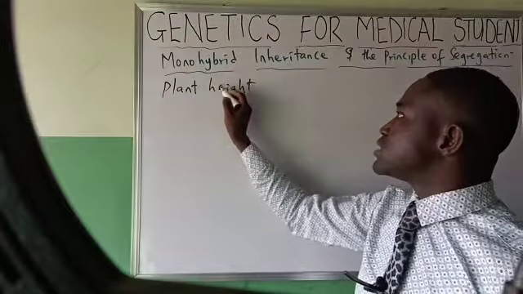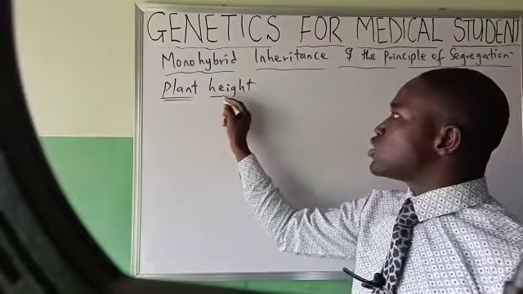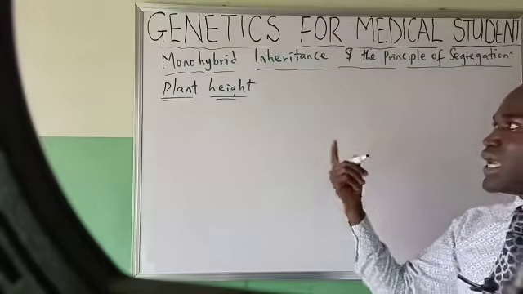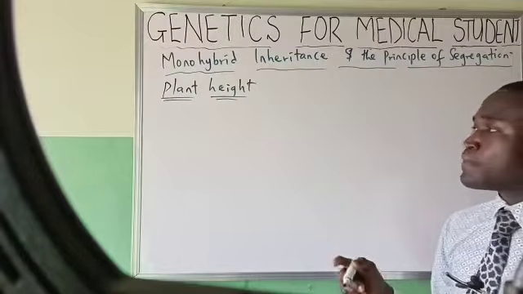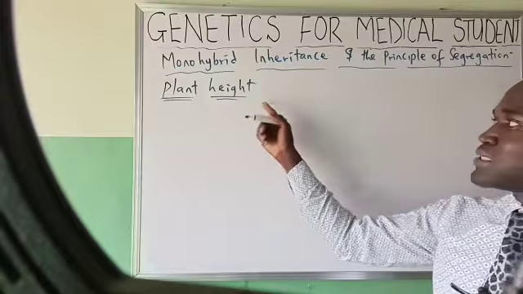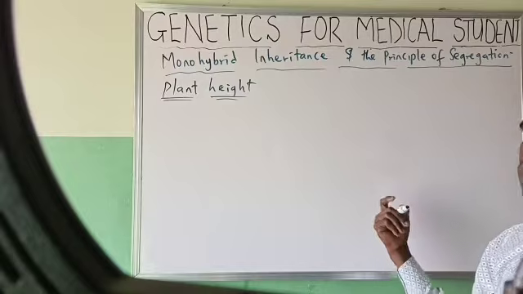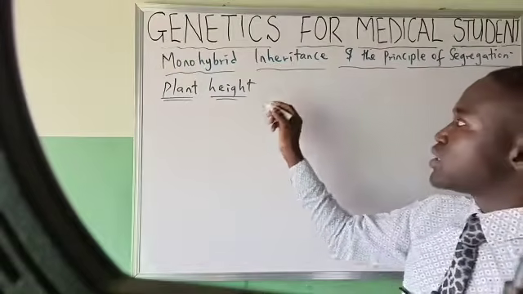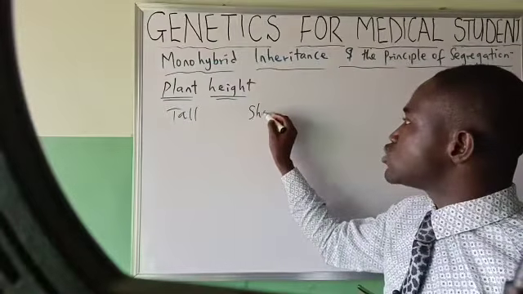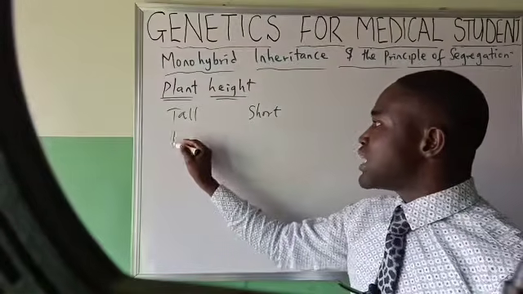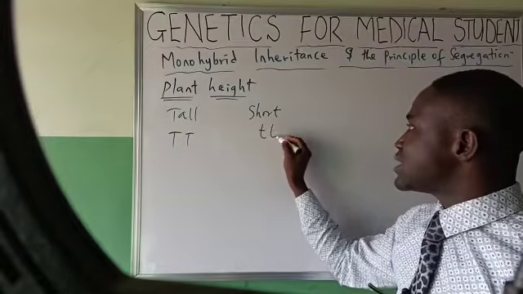After our crossing, we will see the conclusion that we could get from that, and that was the conclusion he too got. Now, under plant height, from the trace we showed in the table, he picked tall and short. Tall and what? Short. He represented tall with capital T and short with what? Small letter t.